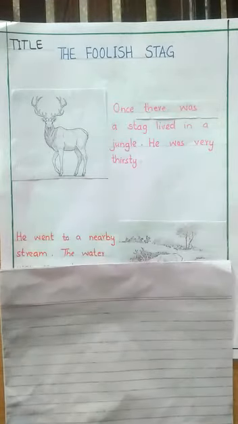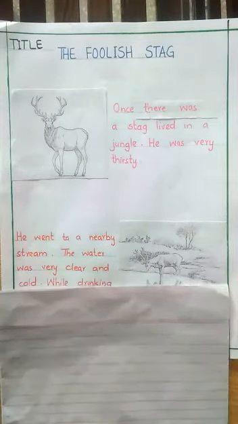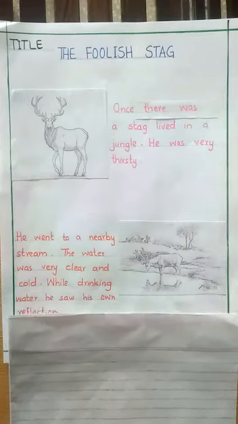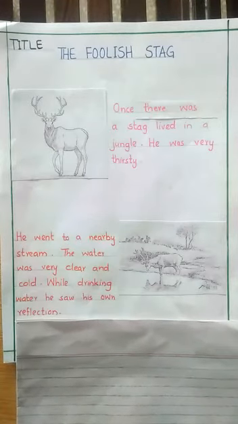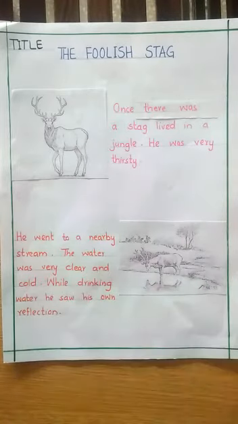So look at the first paragraph. Once upon a time there was a stag in a jungle. He was very thirsty. He went to a nearby stream. The water of the stream was very clear and cold. While drinking water, he saw his own reflection.